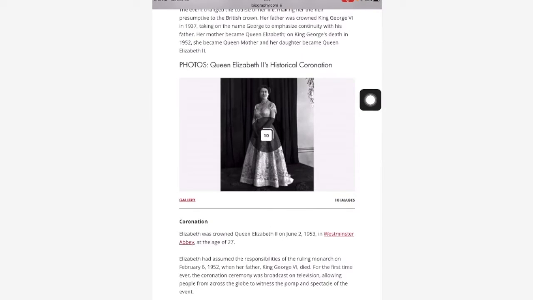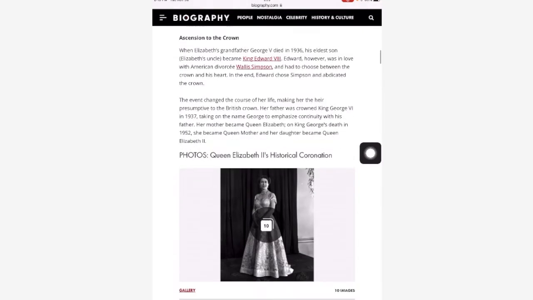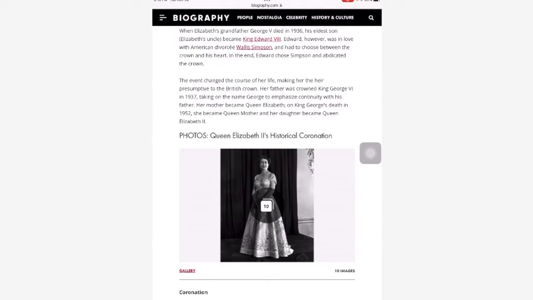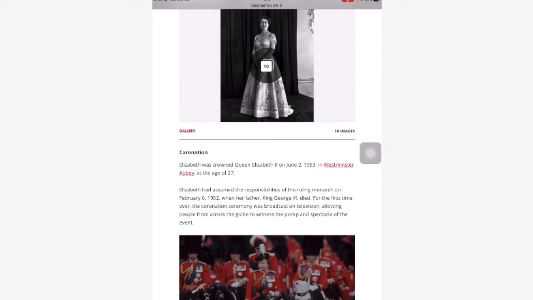So there's a lot of information here about her grandfather and a lot of other people. And that's important, but I'm just doing 5 quick facts. And so that's kind of too much information for me. I just want to know, what year did she become queen? And it says here 1953. And how old was she when she became queen? Look at that. 27. That is very young. 27. So I think that is very important, that she became queen when she was 27 years old.